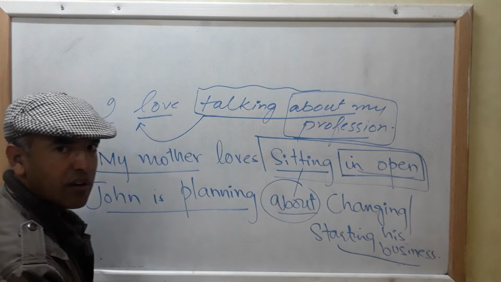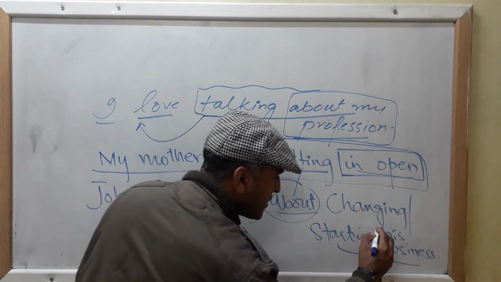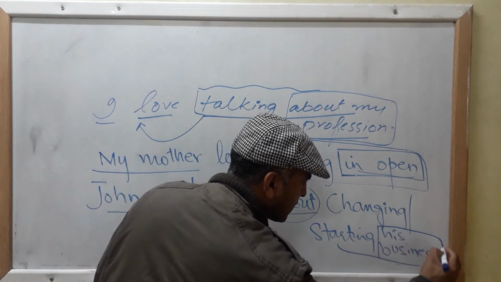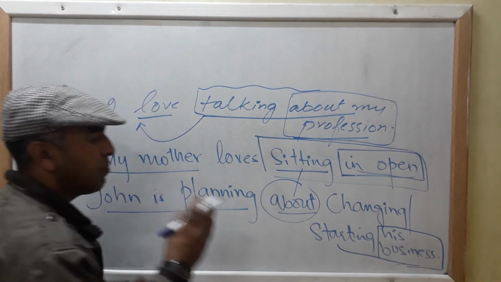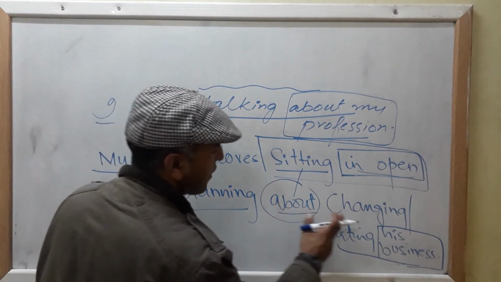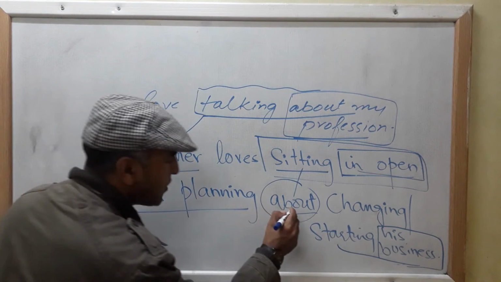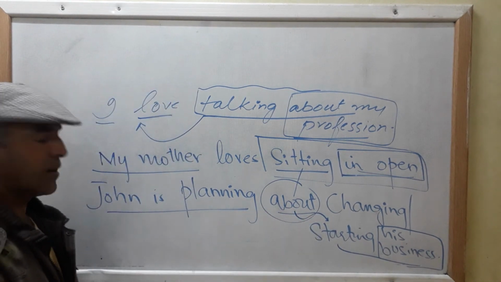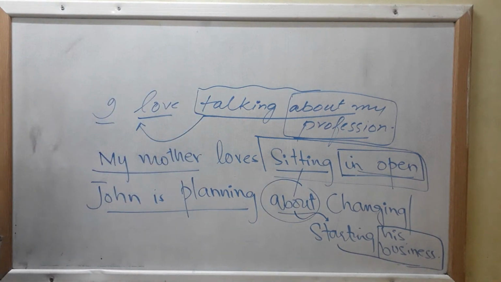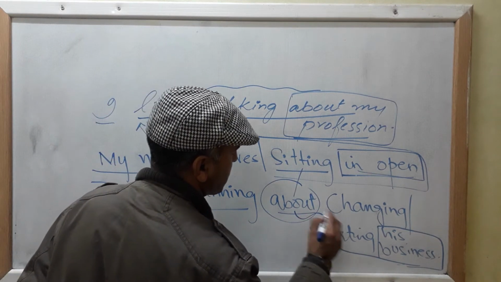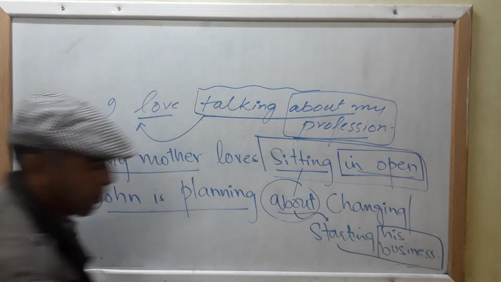V1 plus ing. So V1 plus ing, gerund. And this is the object. Starting what? His business. As I told you at the outset of my lecture, your gerund phrase could be the object of a preposition. Here, this starting his business is functioning as the object of your preposition, that is about. Clear? So a gerund phrase sometimes plays the function of object of a preposition, as you can understand by looking at this example I have cited on the white board.